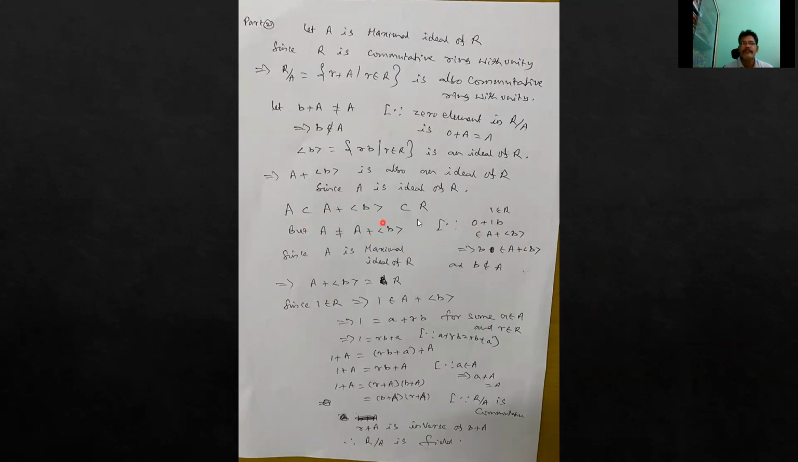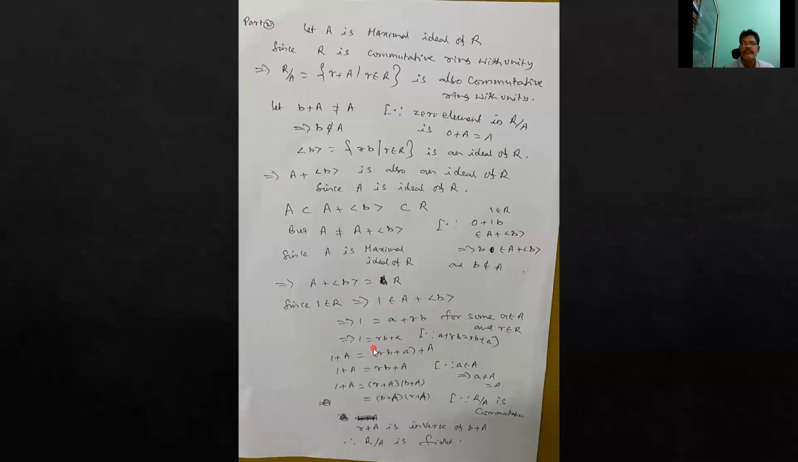A not equal to R. In place of B, A plus the ideal generated by B is there. A plus generated by B equals R. Therefore, 1 belongs to R. These two are equal, so 1 belongs to A plus generated by B. For 1 equal to a plus rb, for some a belongs to A, and for some r belongs to R.